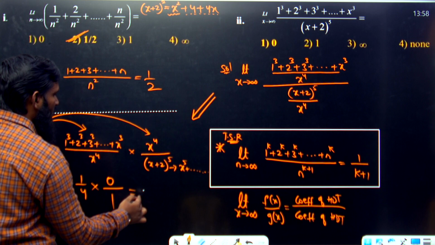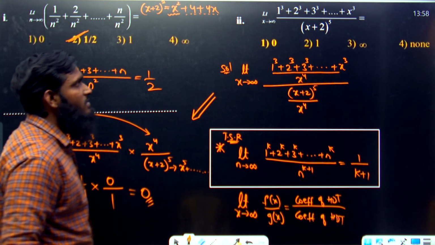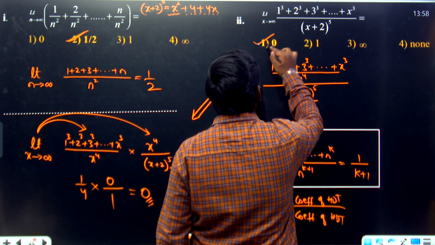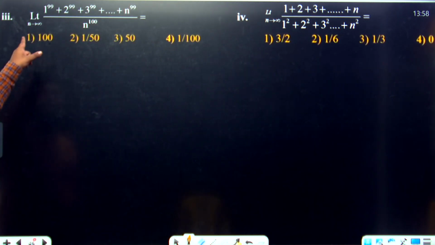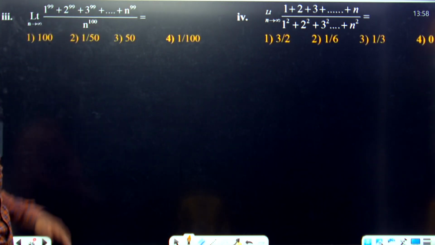So what is the answer we are getting over here? 0. Okay, so the answer is 0, which means option number 1 is correct. Option number 1 is correct. Now next, limit n tends to infinity. So this complete part we have taken over here.